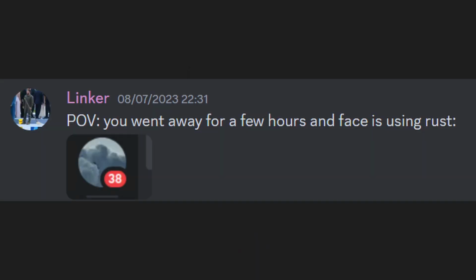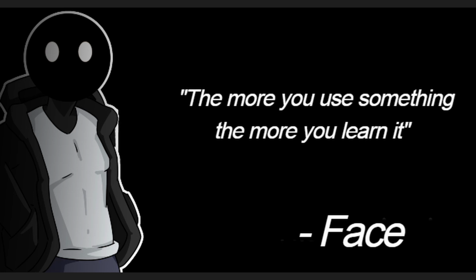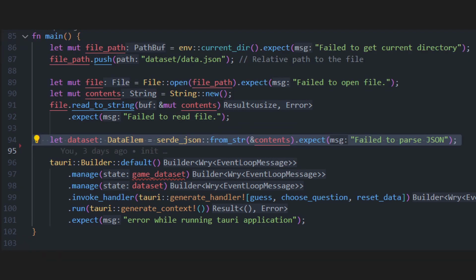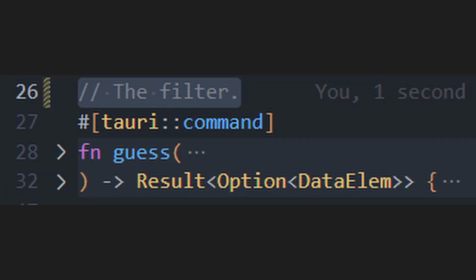In case you don't know, this is not the first time I use Rust, and that changes absolutely nothing because I still don't know anything about it. But hey, the more you use something, the more you learn it. Or something like that. I started by modifying the main function to open and read JSON file data. Then I made it part of the JSON and created a clone of the data which we will use for the game session.